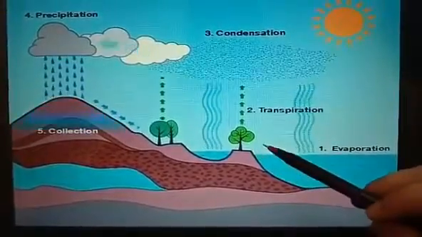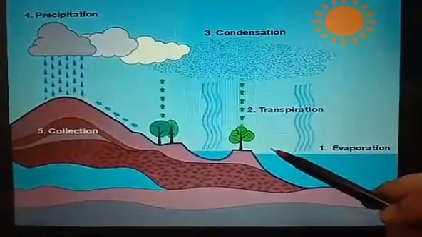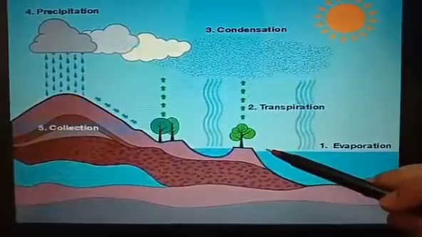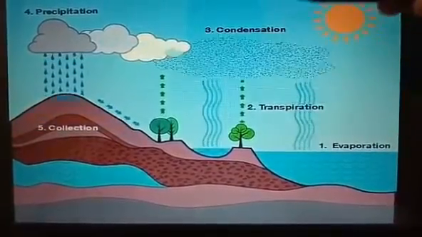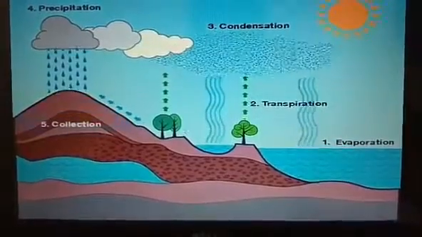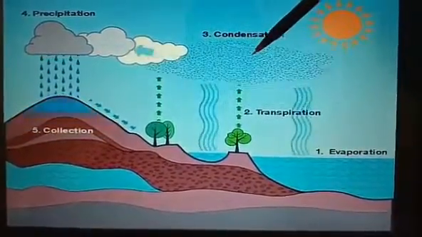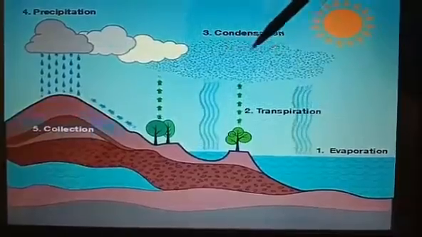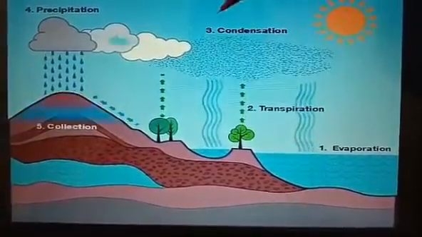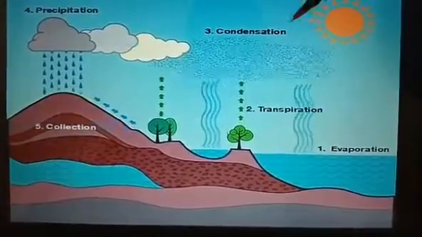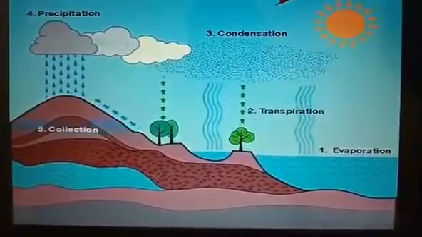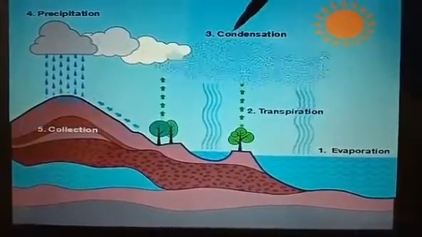At the same time, the water that is present in the leaves of the plants also changes into water vapor and rises up in the sky. This process is called transpiration. In the sky, water vapor starts cooling and changes back into tiny water droplets. This process is called condensation. That means the process of changing water vapors into water droplets is called condensation.